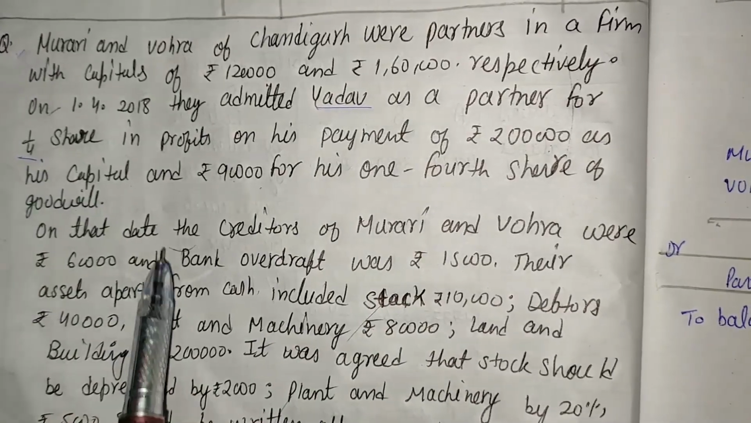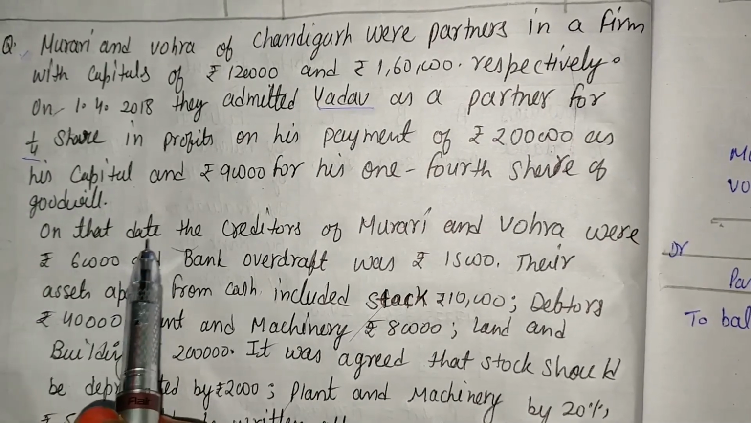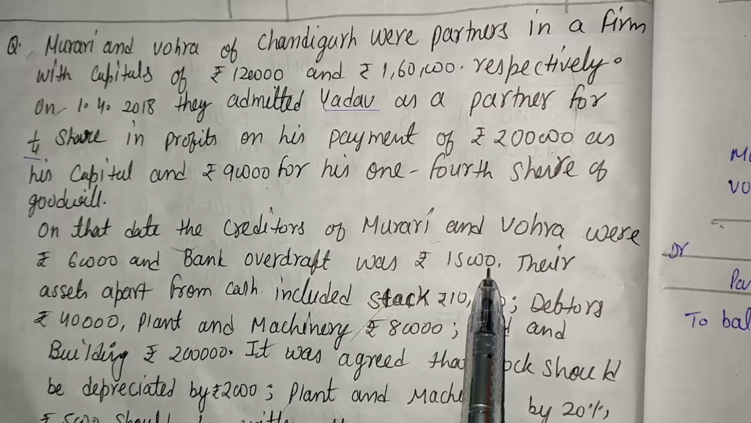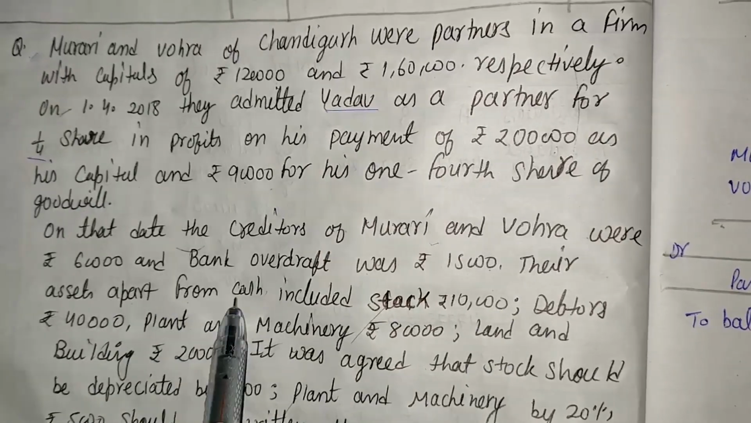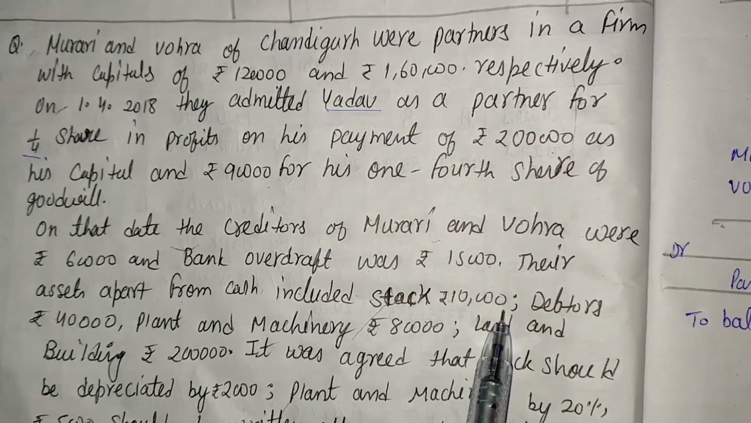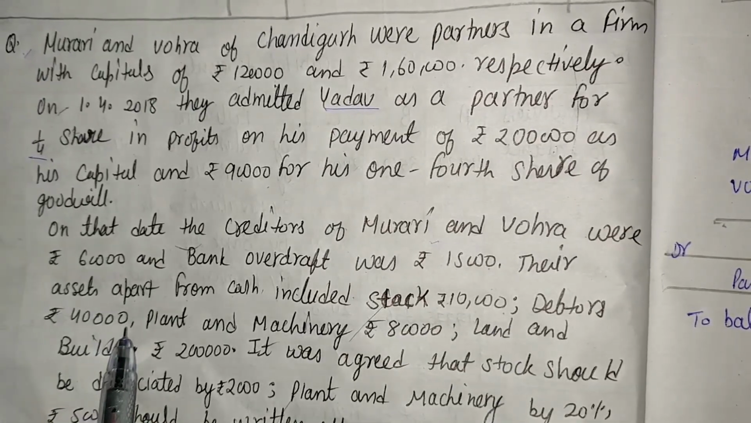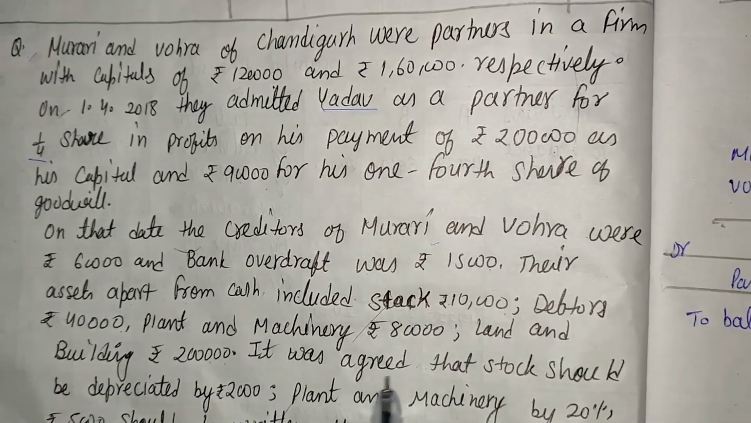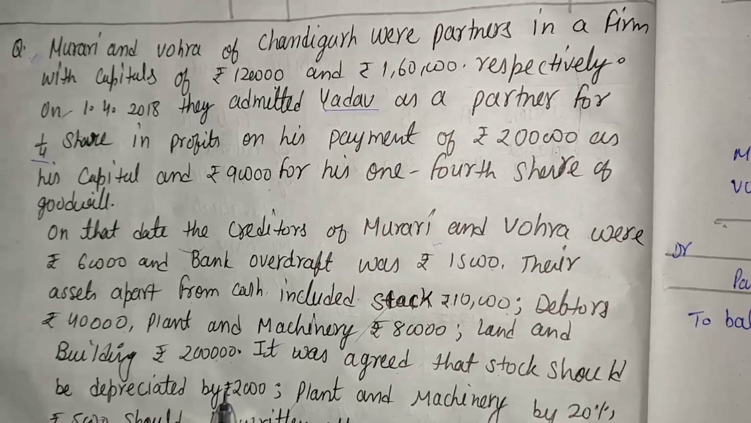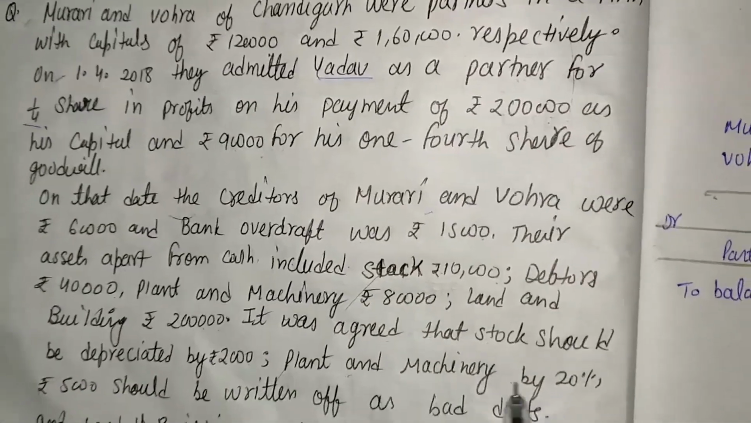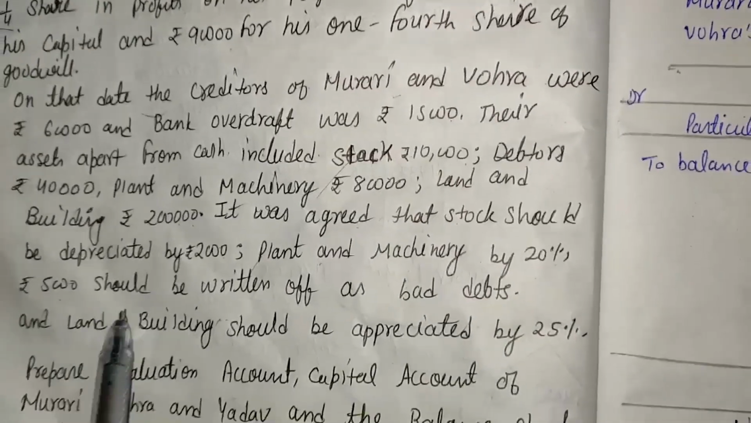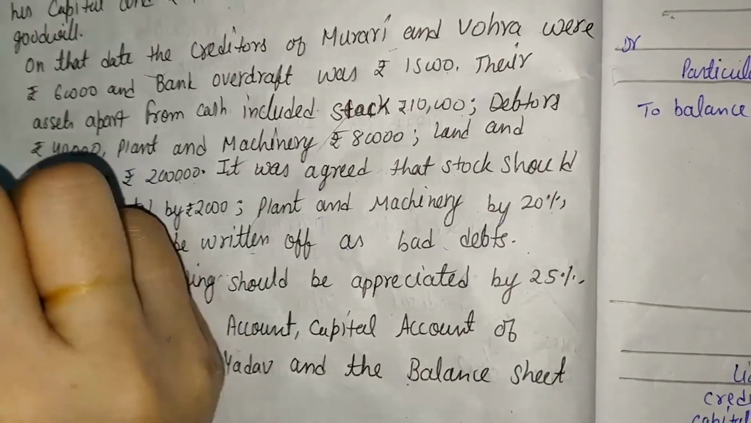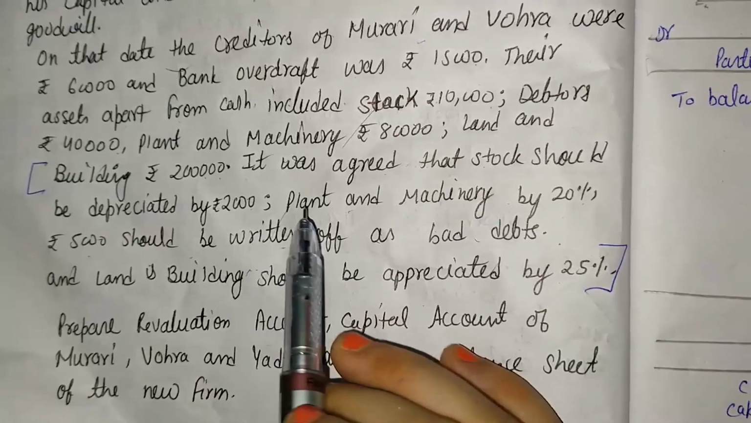In the second paragraph some other information is given, that on that date the creditors of Murari and Vohra were 60,000, bank overdraft 15,000, and assets apart from cash included stock rupees 10,000, debtors rupees 40,000, plant and machinery rupees 80,000, and land and building, that is 2 lakh. It was agreed that stock should be depreciated by 2,000, plant and machinery by 20%, and 5,000 should be written off as bad debts, and land and building should be appreciated. So here the values increase or decrease.